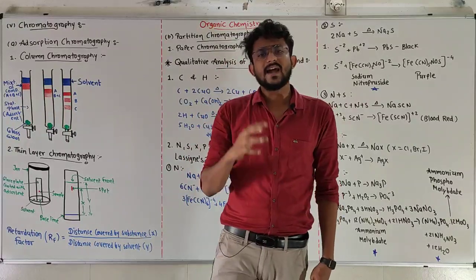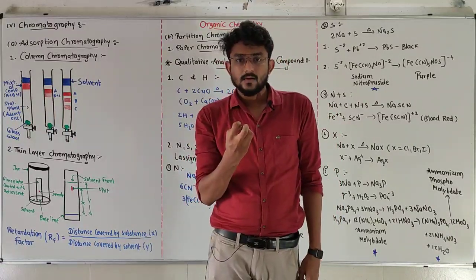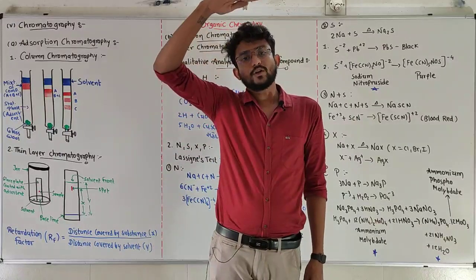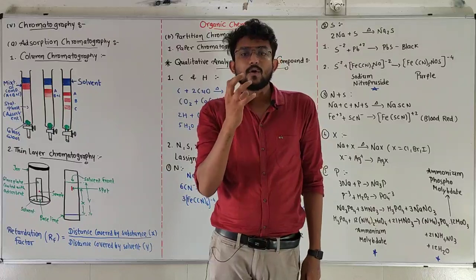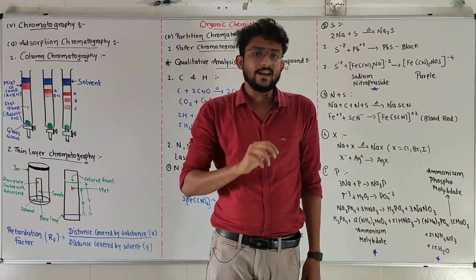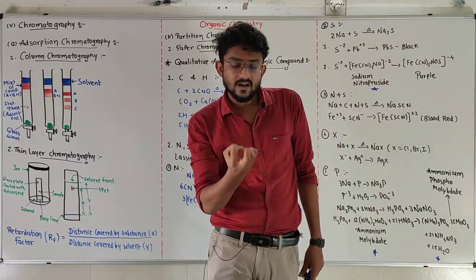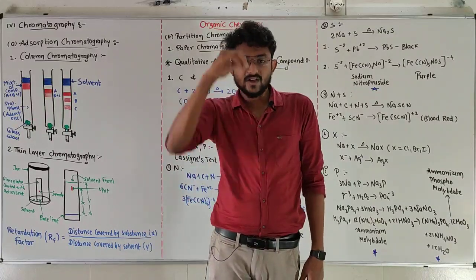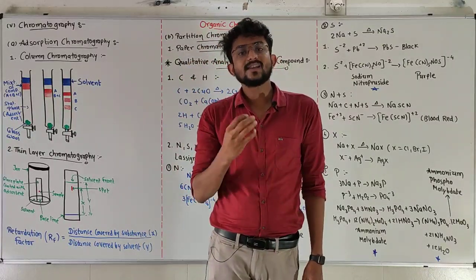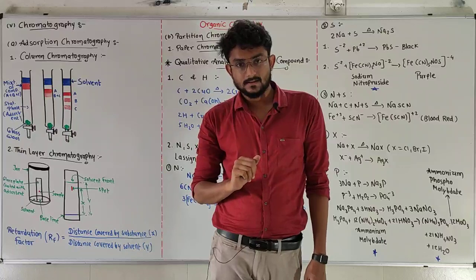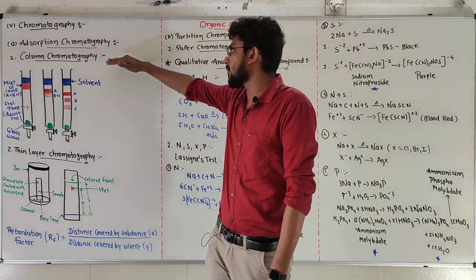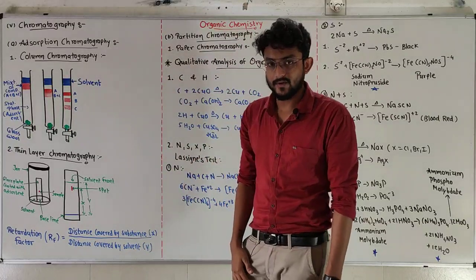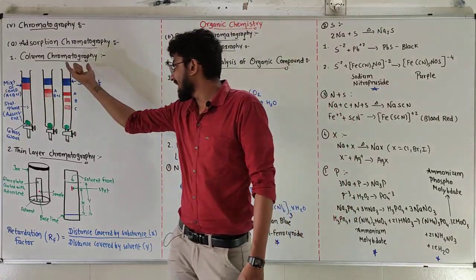Some substances adsorb fast, so they will be on the top. Some substances have a low rate of adsorption, so they will be at the bottom because they travel more, because they adsorb less. Okay, so on that concept, our first chromatography is column chromatography,